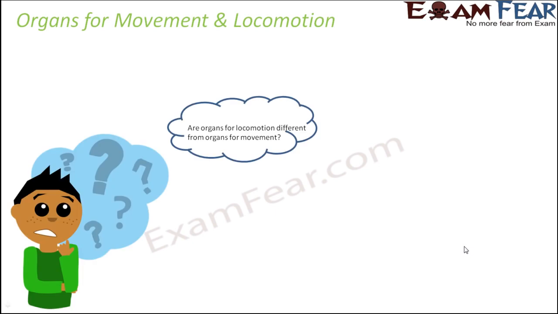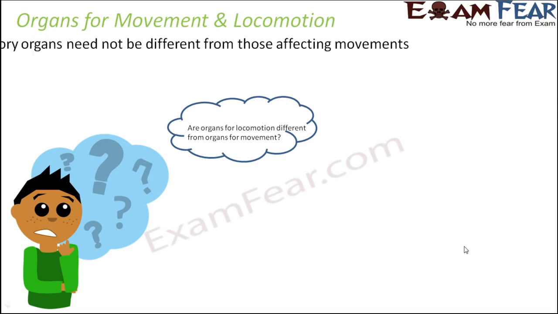So now we will talk about the organs for movement and locomotion, how movement or locomotion take place. We saw that locomotion and movement are not the same, they are different from each other. So the question is, are the organs for locomotion different from the organs of movement? Do you have separate organs which help in movement and separate organs which help in locomotion? For example, when you move from one place to another, do you need some separate organs? And when you move your hands, do you need some separate organs? So that is the question now.